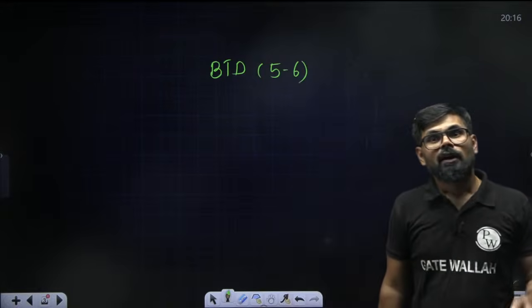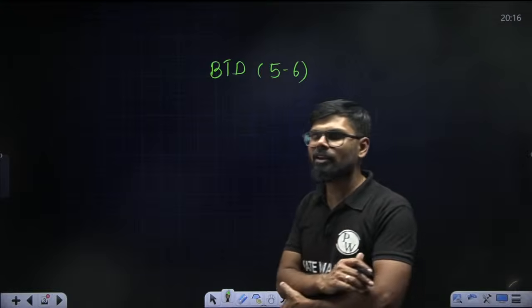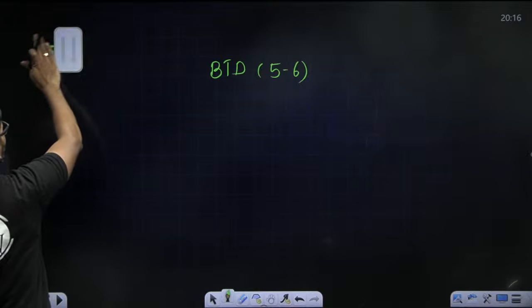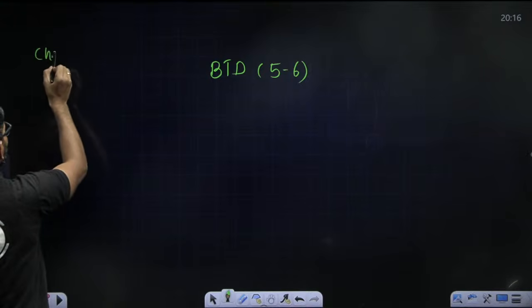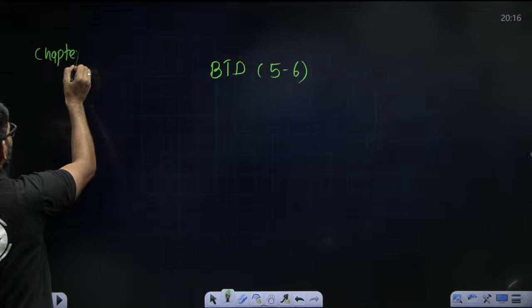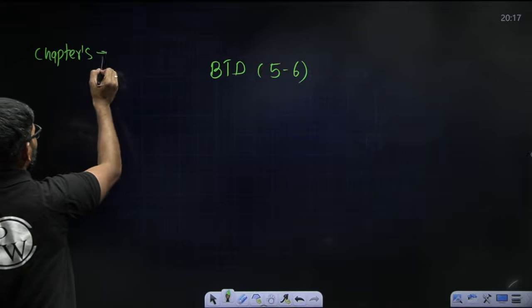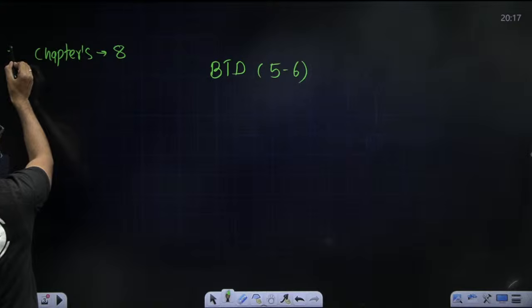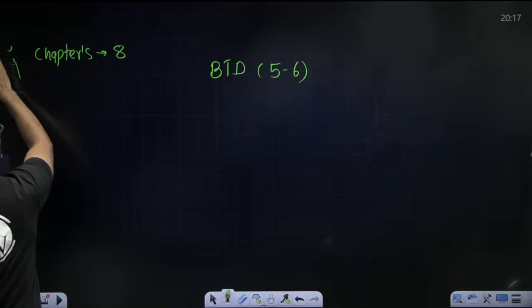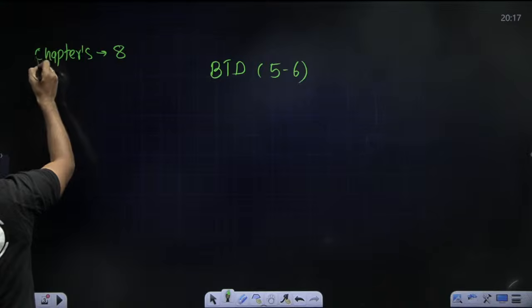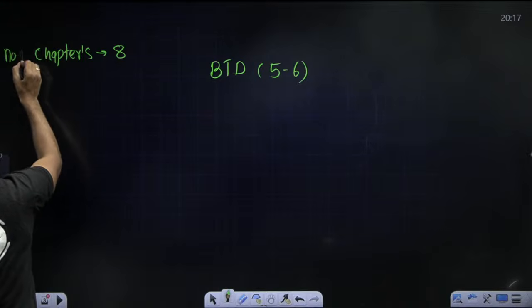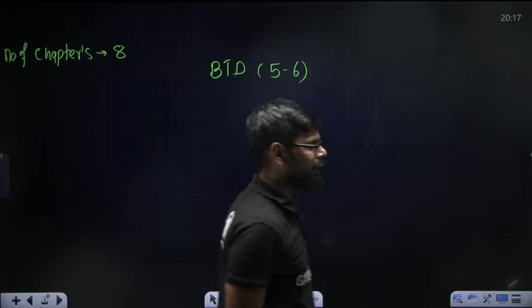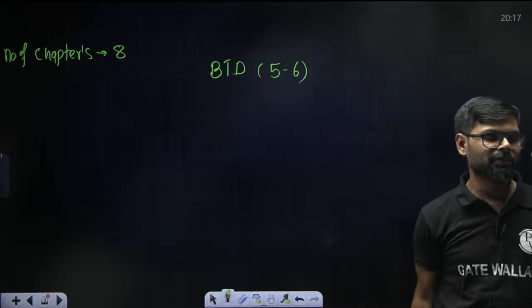How many chapters are there here? The total number of chapters is 8, and approximately 5 to 6 marks are being asked.